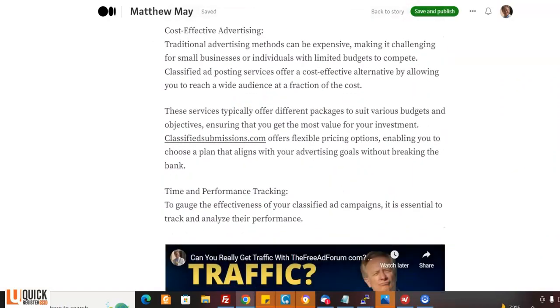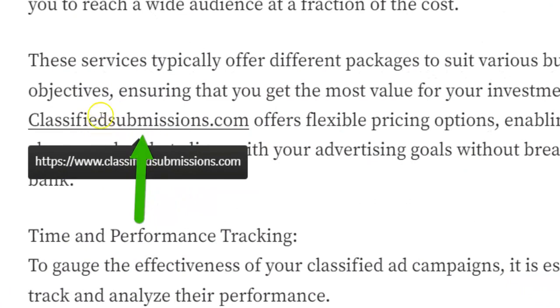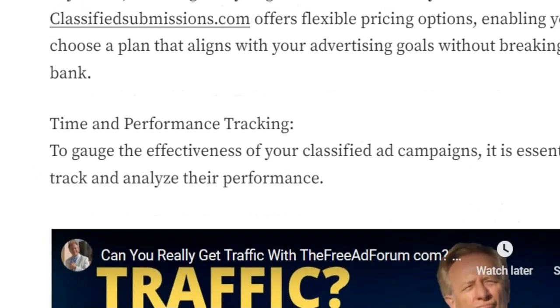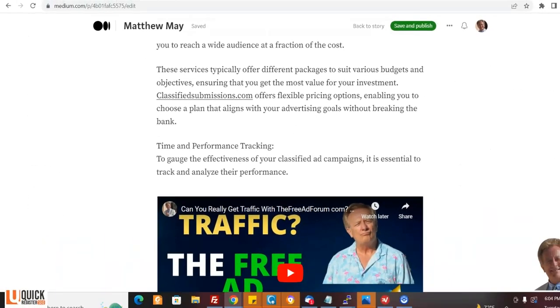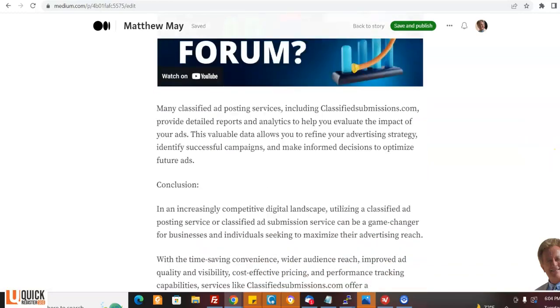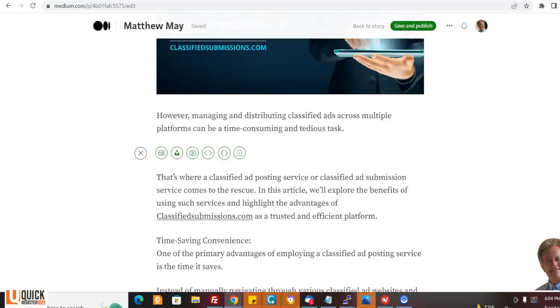the classifiedsubmissions.com. Now here I just put the domain, but you could put your affiliate link, or probably better, put your own domain, which redirects to your affiliate link. That looks a little bit more professional, but you could do that, or a bit.ly, or a URL redirect link to your affiliate link. But bottom line, you have these links. I put in videos. Now, if you're promoting classifiedsubmissions.com as an affiliate, you're welcome to take any videos from my YouTube channel that are relevant and embed them in here, and you can create a fantastic article.